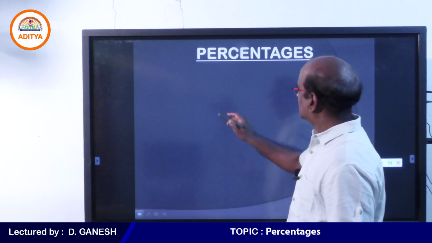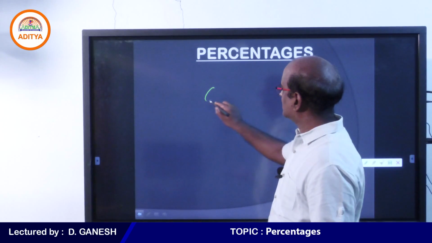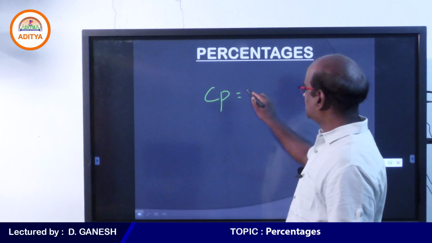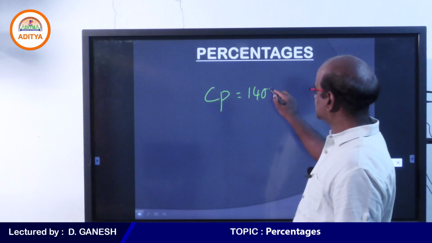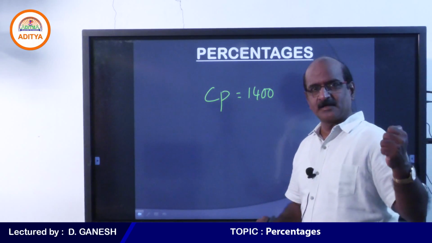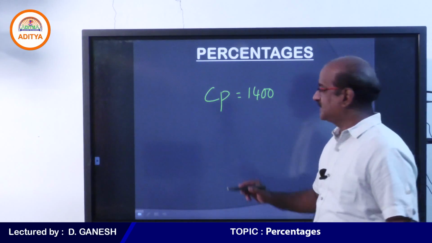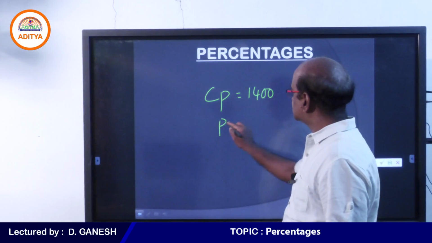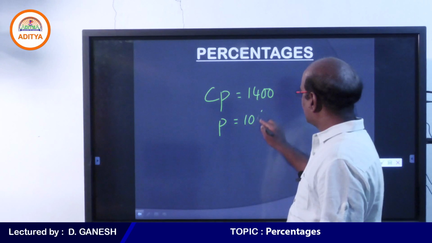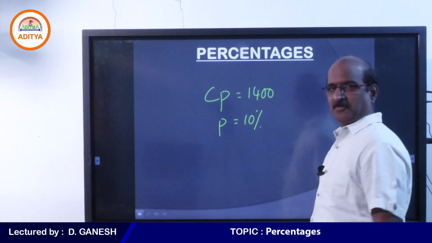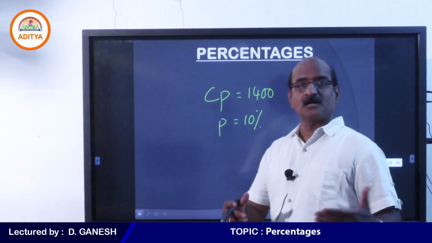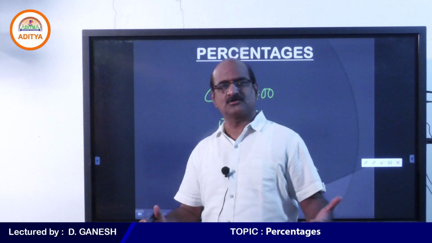For example, my dear students, let me suppose that an article is bought for 1400 rupees, and I ask you to sell the article with a profit of 10%. At what price must the article be sold?